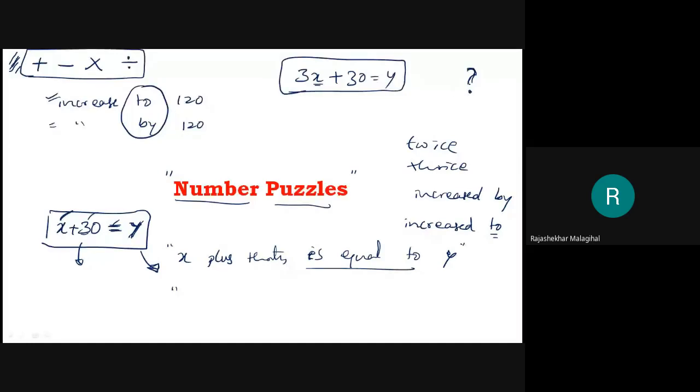Then a smarter way. Still, I want a small sentence. The number is multiplied by 3, you can put it in another way. Three times of x.